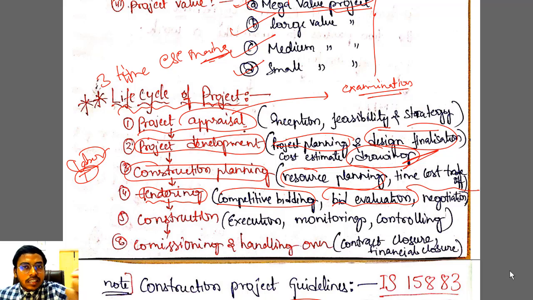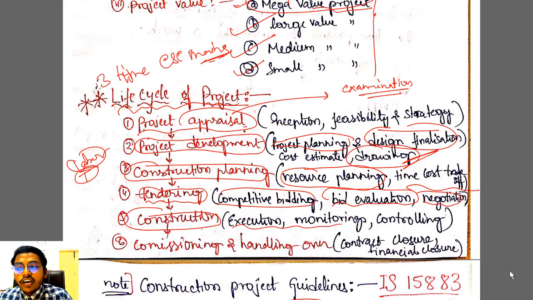Even if the best quote is little bit higher, what you will do? You will negotiate. अगर वो कह रहा है कि 10 करोड़ में बना दूंगा, आप बोलोगे कि भैया 9 करोड़ 50 लाख में बना के दे देना. Okay, so obviously this type of negotiations also do work. So once he has agreed on that negotiation work, you will enter into a contract. Okay, so after that the construction starts. Once the contract is agreed, contractor will start your construction.